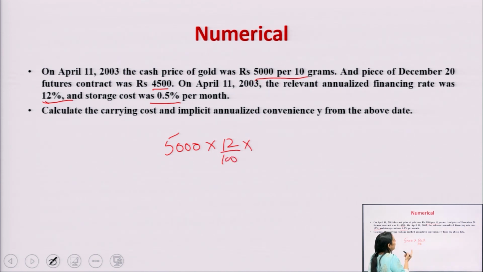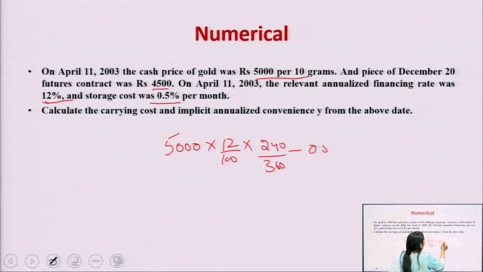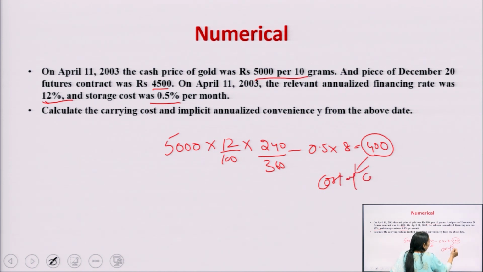Then see, my dear students, from April until it is closed in December, there are 8 months. We do the calculation by taking the number of days in the 8 months. It will become 240 divided by 360, then minus what it is, 0.5% into 8 months. It will become 400. This is the cost of carry.